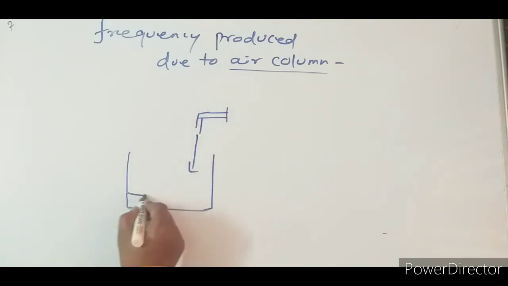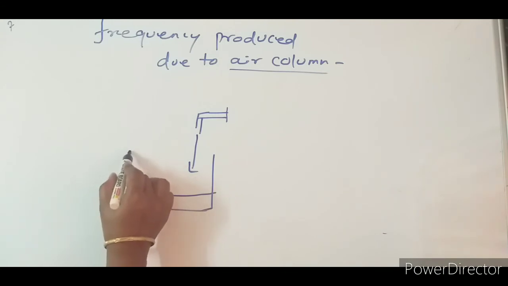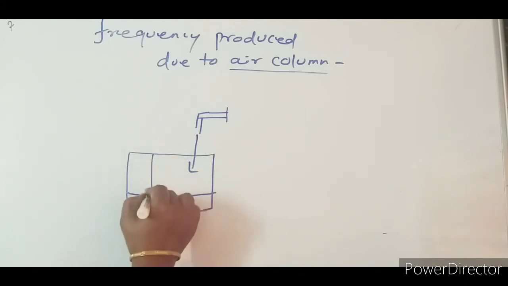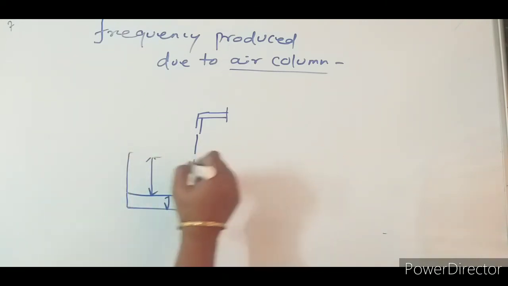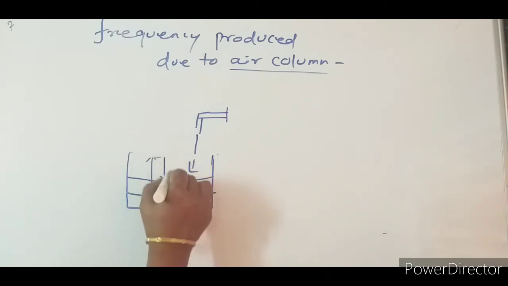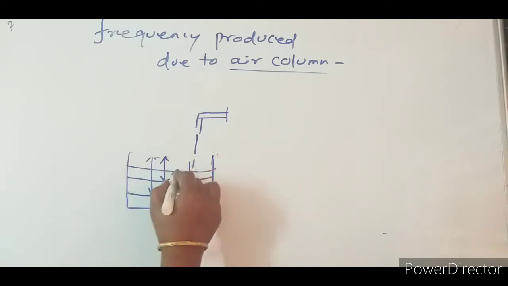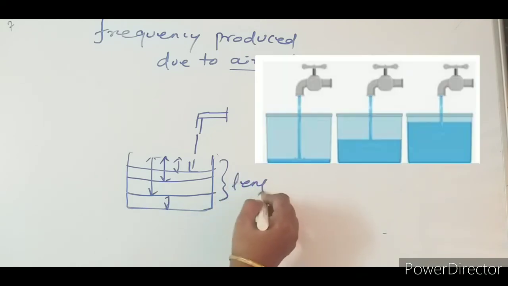First there was a water level, and the air column for us is the length above it. As the water level increases, the air column decreases. So as the water goes up in the bucket, the air column decreases. Here we are considering the length of this air column.